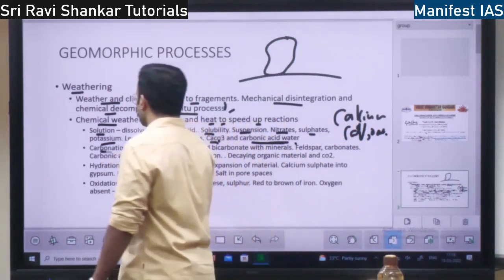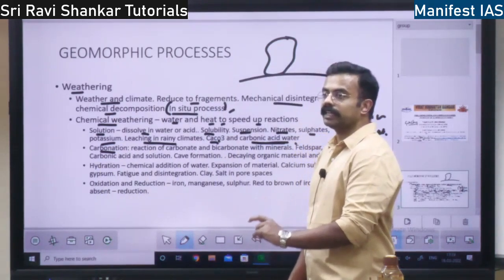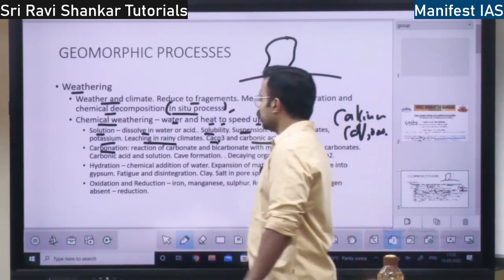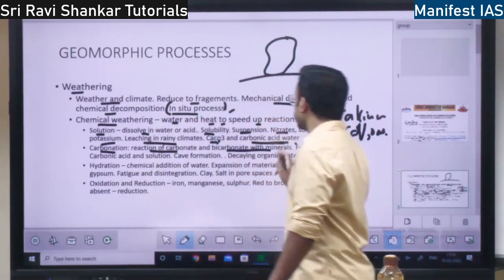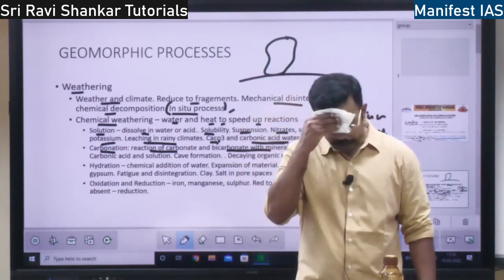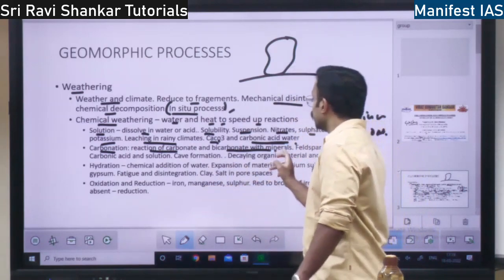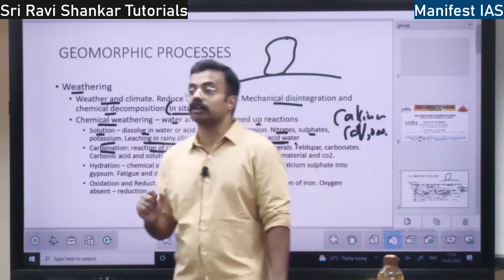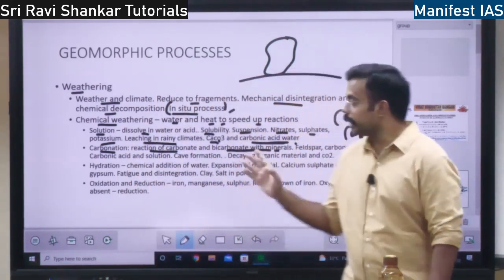Next you have carbonation, right? Here also there is an element of carbon dioxide dissolving in water or acid, right? What is this carbonation? Reaction of carbonate and bicarbonate with minerals, right? If the bicarbonate or carbonate elements react with the minerals in the rocks, that will lead to carbonation, right?